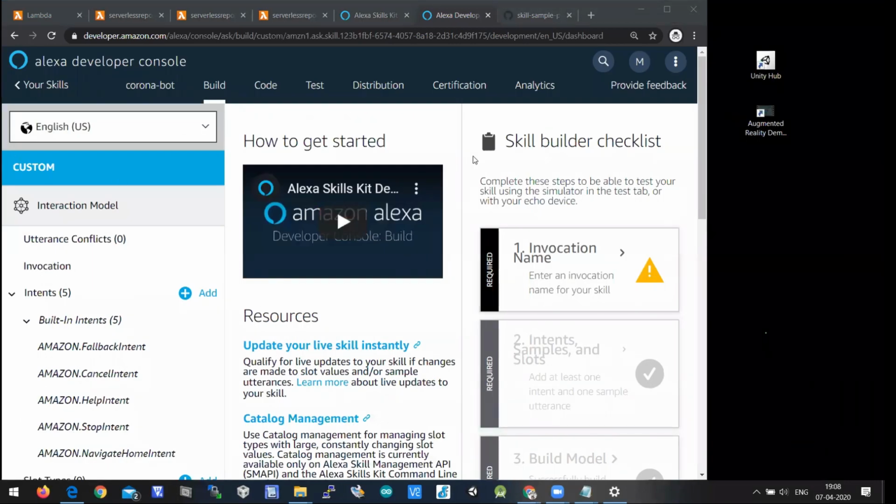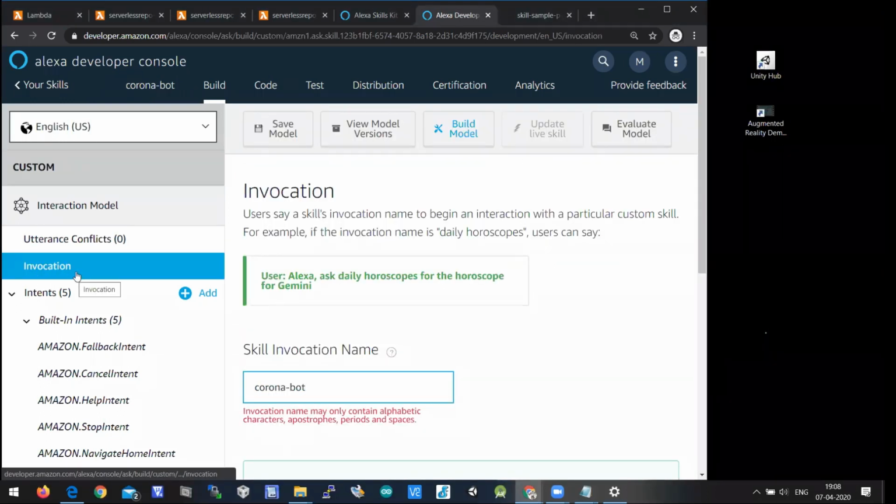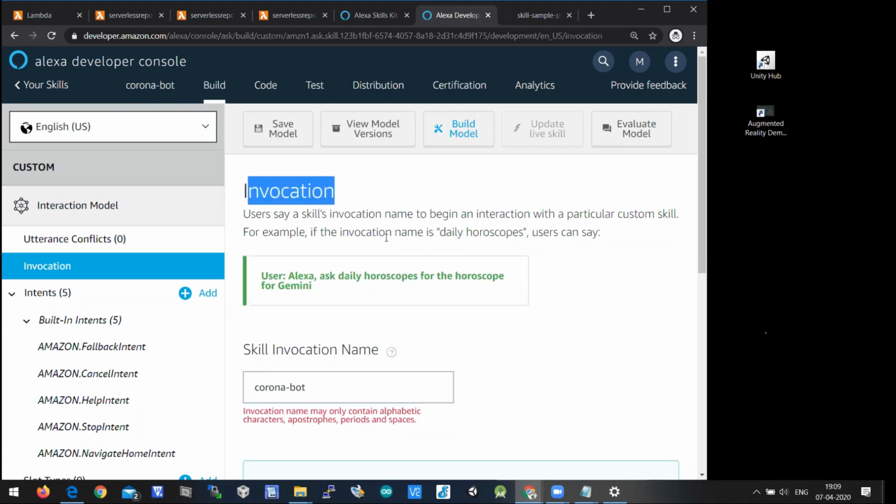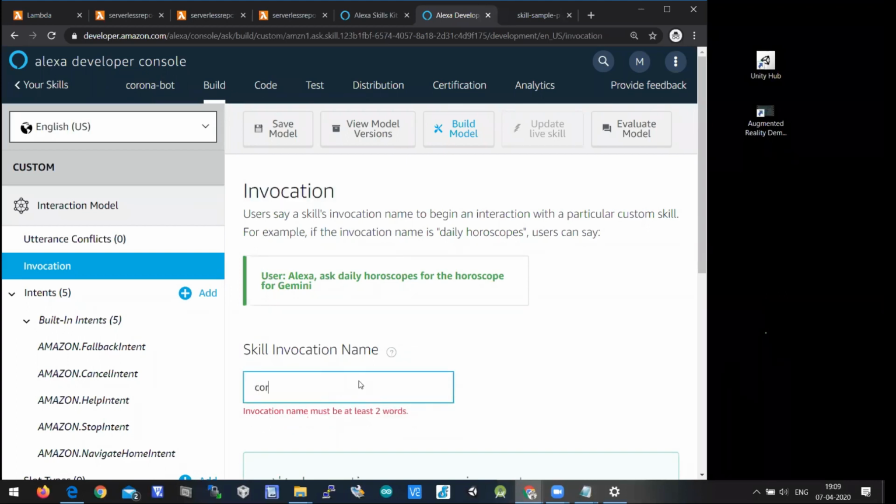So let's start doing this. We'll start with invocation. Okay, there is an invocation here. Invocation is very important. Every skill in Alexa should have an invocation. For example, say Siri. If you say Siri, that is called an invocation name. If you say okay Google, that is an invocation name. Alexa is an invocation name. Invocation is nothing but trying to access it. So here, what is the invocation name? You need to give your invocation name, saying that yes, I'm going to access this skill.